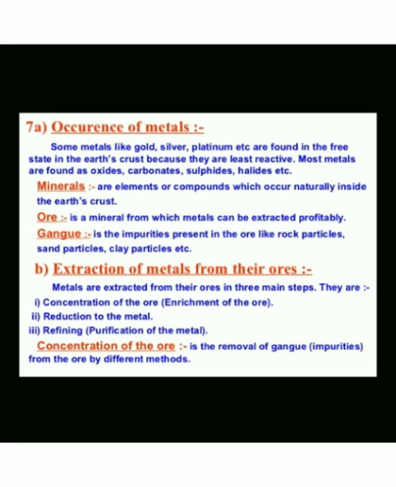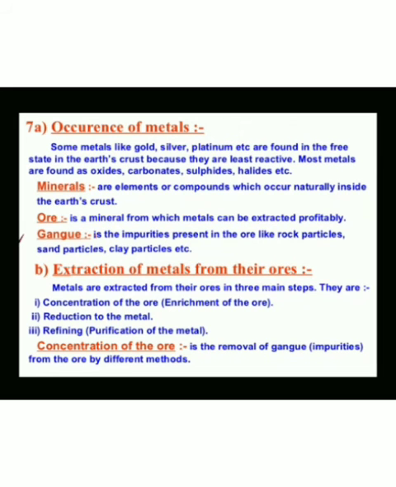Students, next is enrichment of ores. You know that ores mined from the earth are usually contaminated with large amounts of impurities such as soil, sand, etc. We call these gangue. Gangue means the impurities such as soil, sand, etc. in ores mined from the earth. Impurities must be removed from the ore prior to the extraction of the metal.